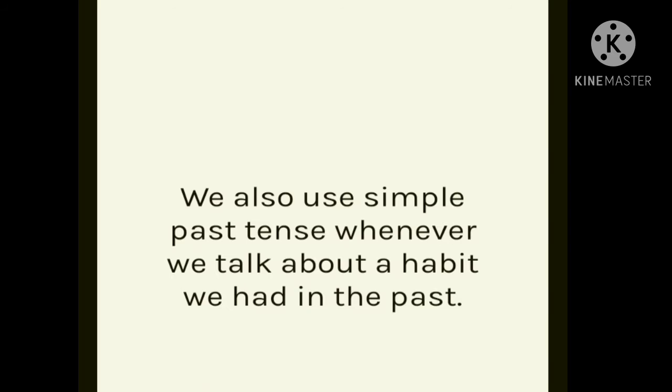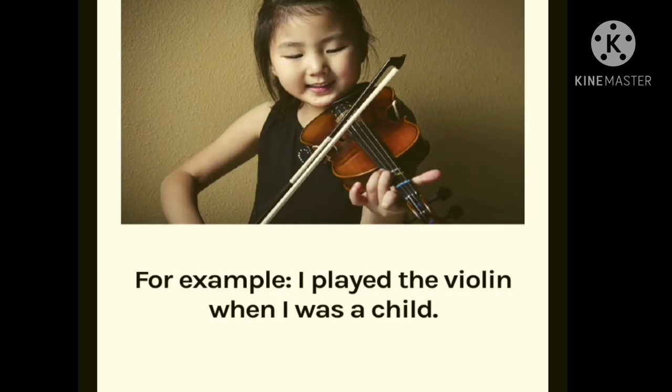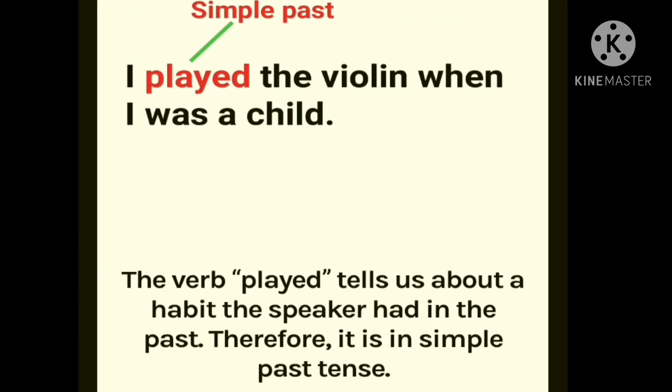We also use simple past tense whenever we talk about a habit we had in the past. For example, I played the violin when I was a child. So in that sentence, played tells us about a habit the speaker had in the past. Therefore, it is in the simple past tense.